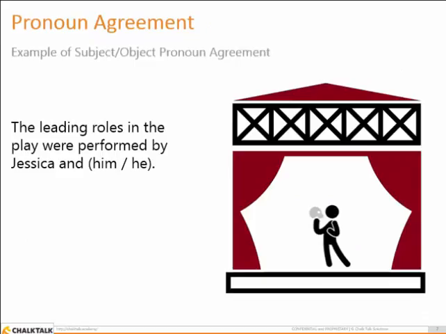In this sentence, the leading roles in the play were performed by Jessica and, is it him or he? In other words, should you use a subject or an object pronoun? In this case, it's Jessica and him, because this is an object pronoun. It's coming after a preposition. Object pronouns are used after verbs or after prepositions.